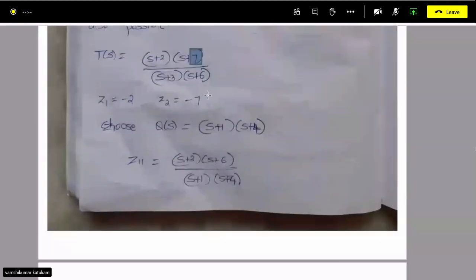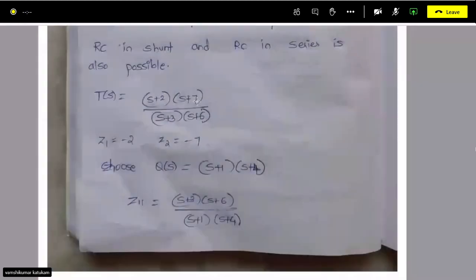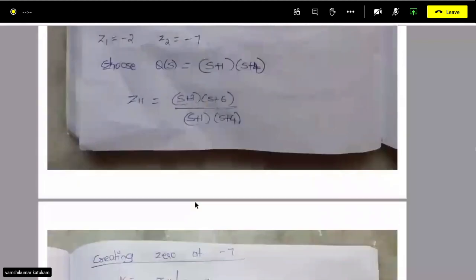So here, remember these two transfer function zeros are -2 and -7. So we have to create that, right? We have to get those zeros in the numerator of z11. So let us create the first zero, same thing. So s equal to -7.